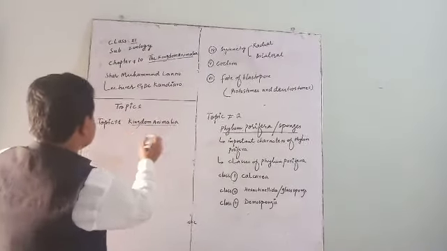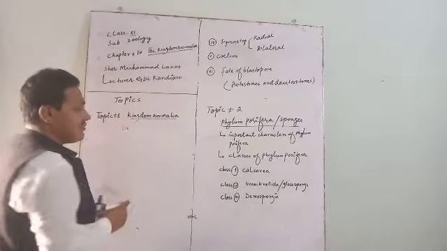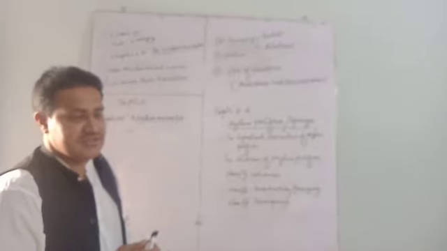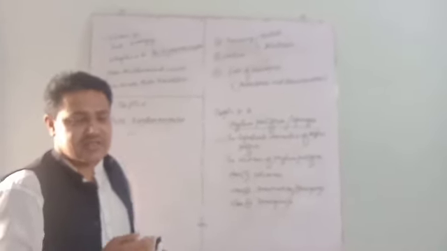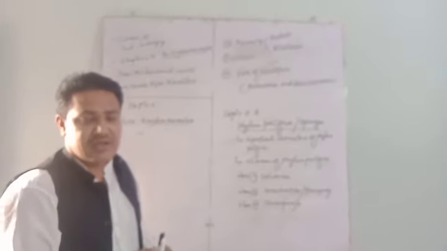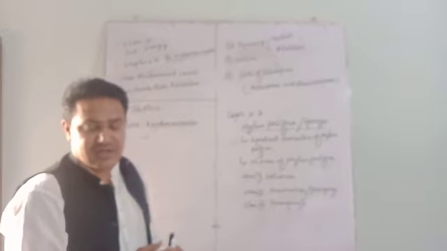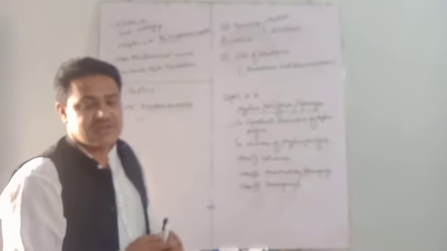In this kingdom, those organisms are included that are heterotrophic. They have no chlorophyll. They have no cell wall, and they are ingestive heterotrophs.